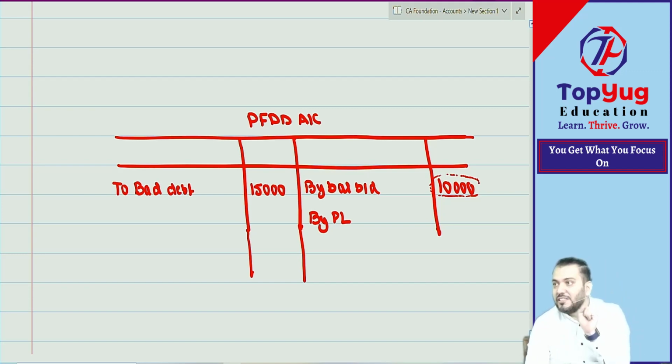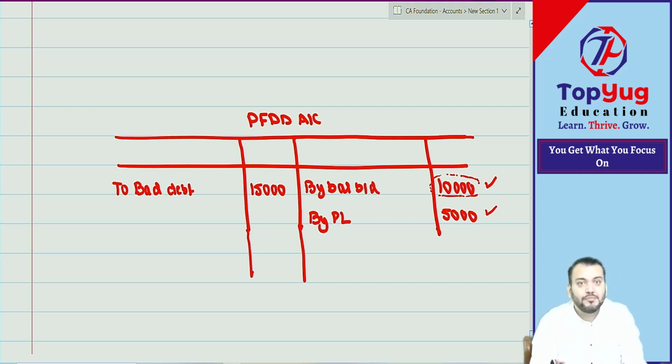So it should be 15,000 now. So we'll say 5,000 extra is required. So last year how much we have retained, current year how much we have retained, and this will be used to set off this loss. Understood? Are you able to follow me?